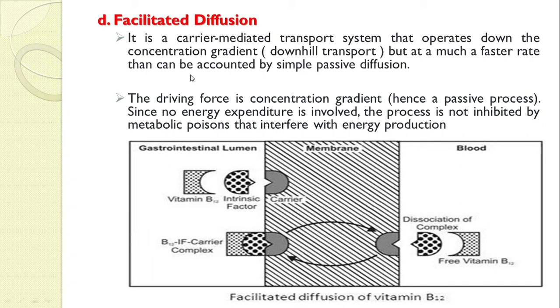As this also operates down the concentration gradient, we also call it a downhill process. Whatever processes are called downhill, first passive diffusion, then pore transport and facilitated diffusion, these are all downhill processes. This is the facilitated diffusion process by which the drug gets absorbed across the membrane.